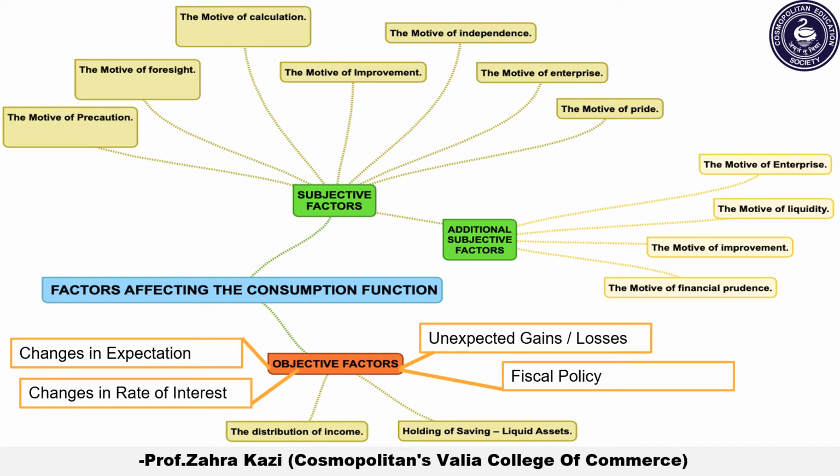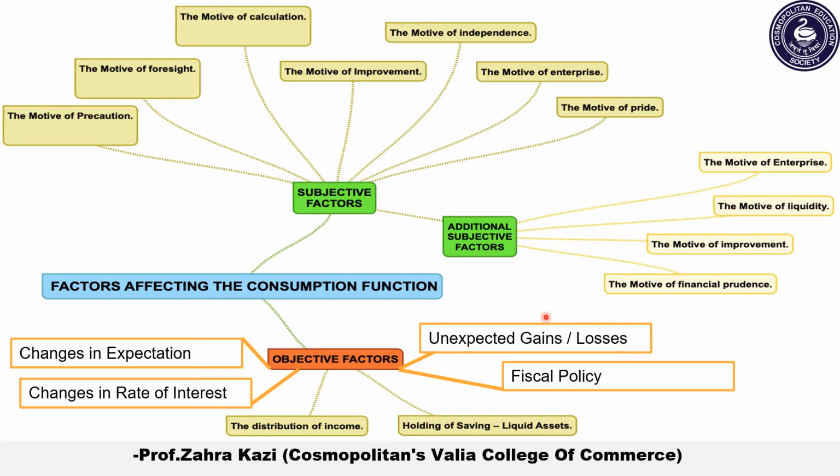And the last motive is the motive of avarice. The motive of avarice means people's desire to satisfy their miserliness. This means that there are many people in our society who always like to have more and more income, but they do not want to consume that income. They only want to save more and more. So they want to spend less and save more. These people are called miser people, right? So that is the motive of avarice.